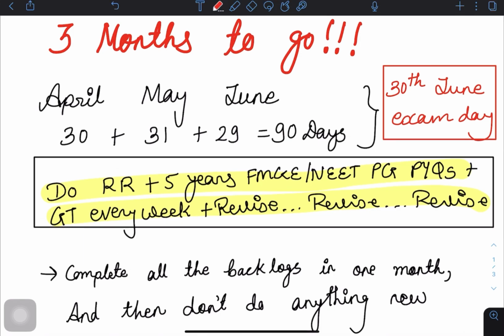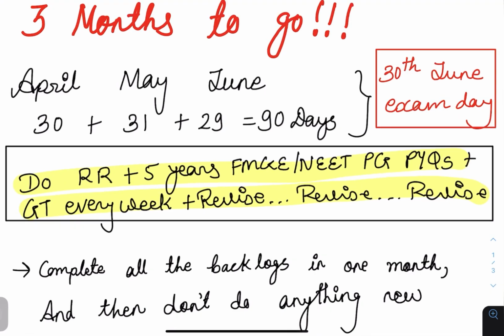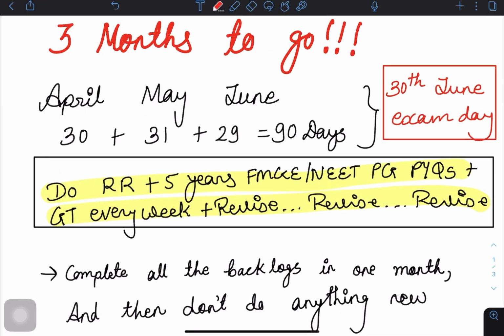So now you have to complete all the backlog, whichever subjects you are left with. You cannot watch the full videos. Forget about the full notes and full videos. But in rapid revision also, you cannot watch the full rapid revision of all the subjects now. You have to be very choosy, because you just have 1 month to complete your first read. Yes guys, you have to complete your first read in just 1 month.